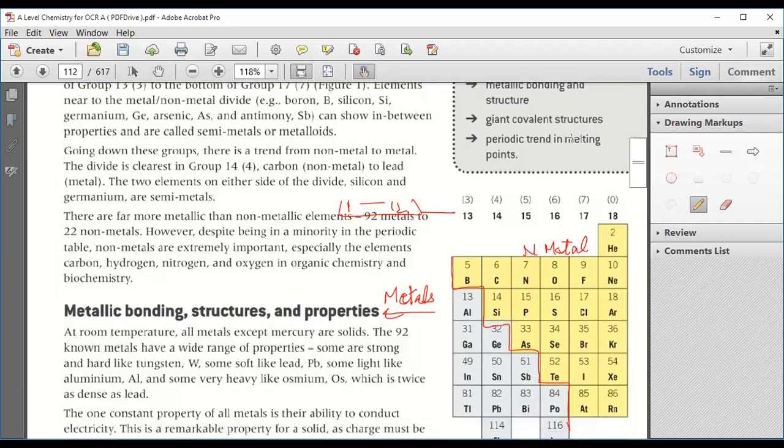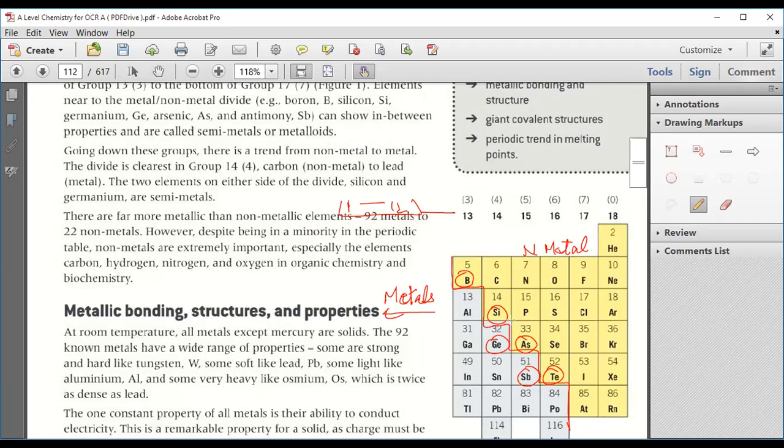Now, these elements: boron, silicon, germanium, arsenic, tellurium, especially these four, and this one also, antimony. These five elements are on the borderline of metals and non-metals.